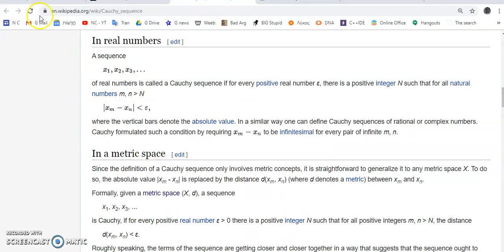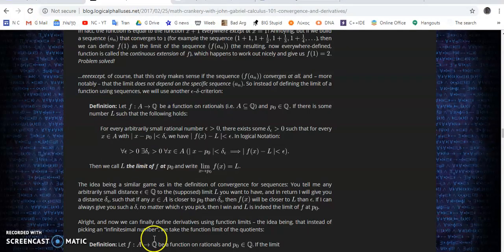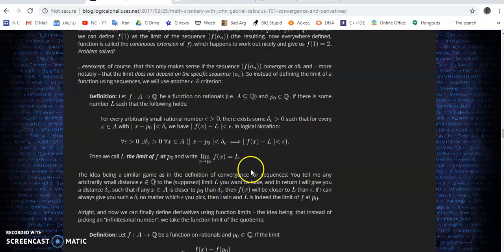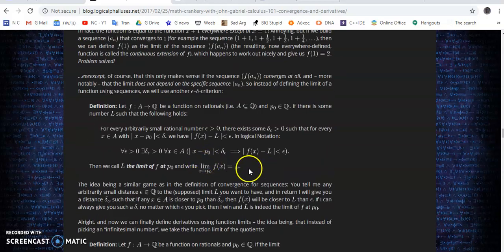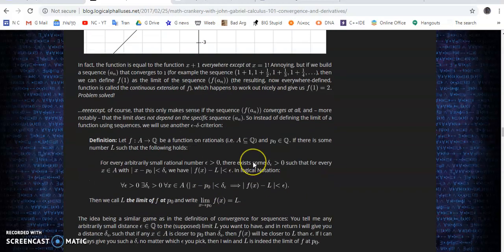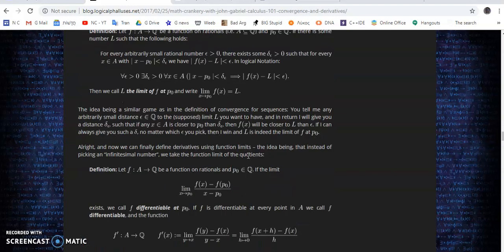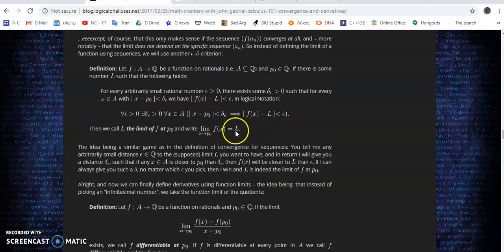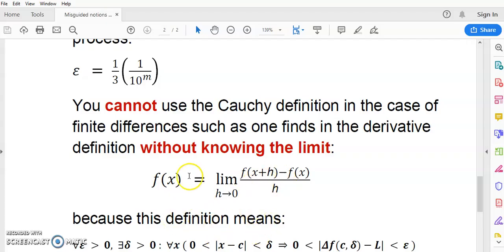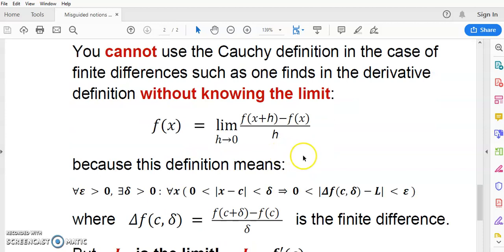And of course, it's easy to see this if we go to Dennis Muller, who's an idiot who's got an anti-site about me. He basically tries to show that this is rigorous but fails miserably. And so this is one of his pages here, and he says, then we call L the limit. But in order to know L, in order to work out if L is a limit, you need to know L. So there's no way that you can actually find L systematically in your bogus calculus, okay?